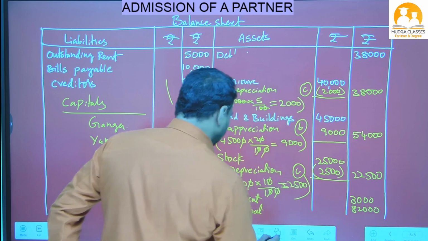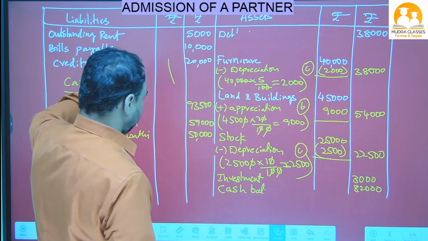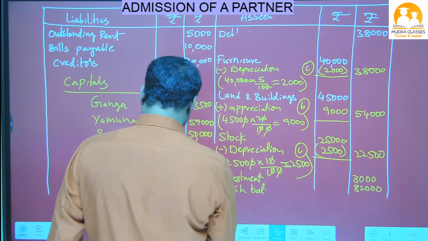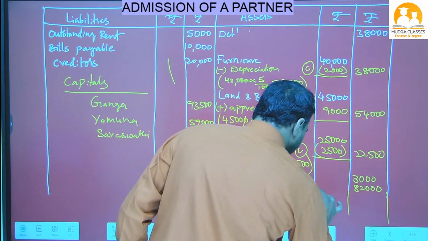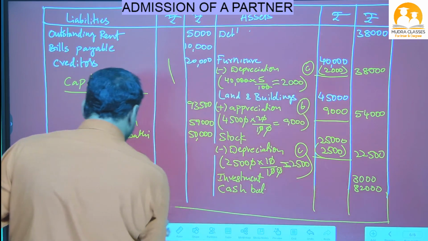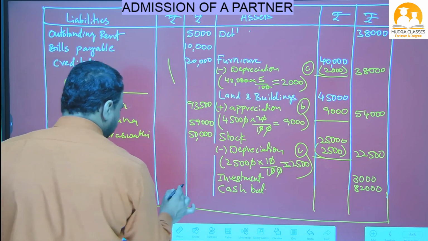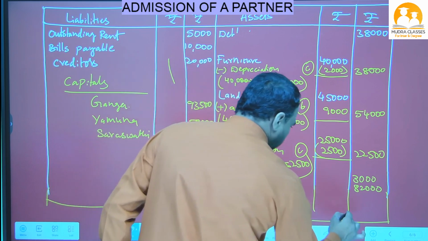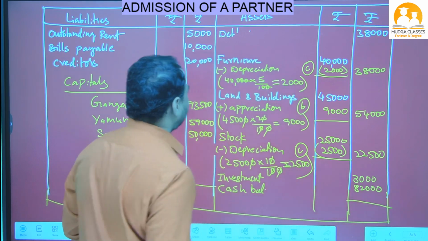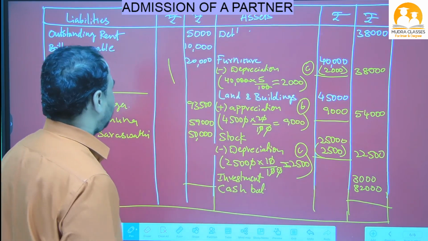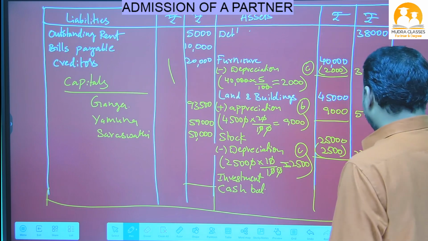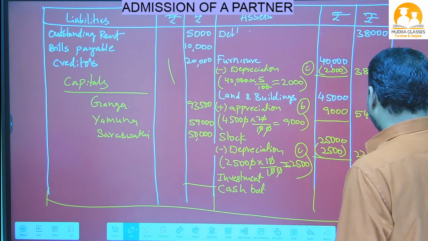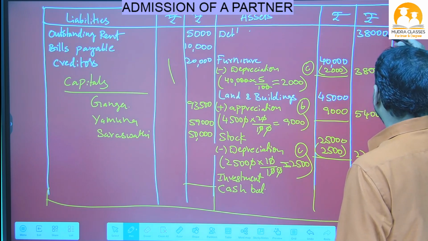Okay, now we have to do the total, beta. If you get the same answer both side, then it is correct. Okay, now do the total both side, asset side and liability side. How much are we getting? Let's see. 82 plus 3 is 85. Okay, so otherwise one by one, let's see.